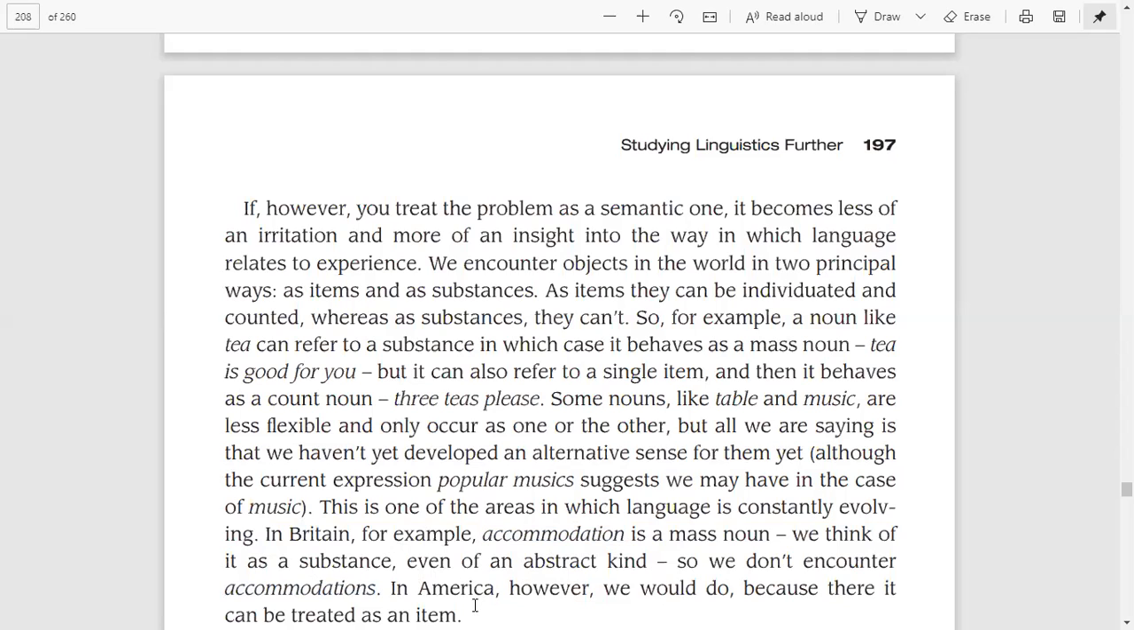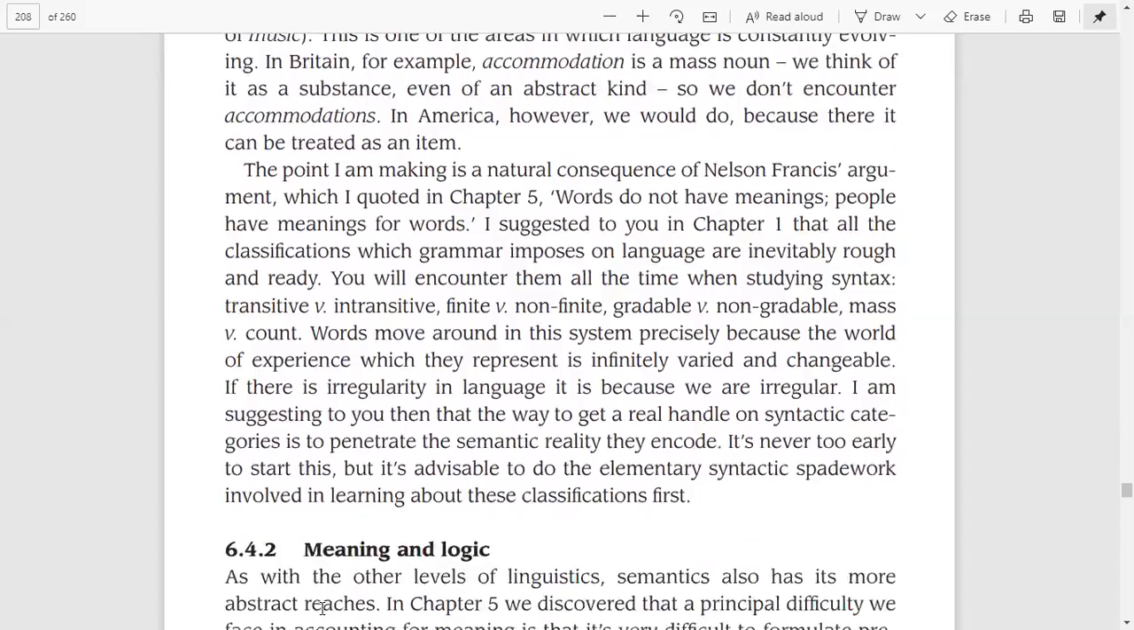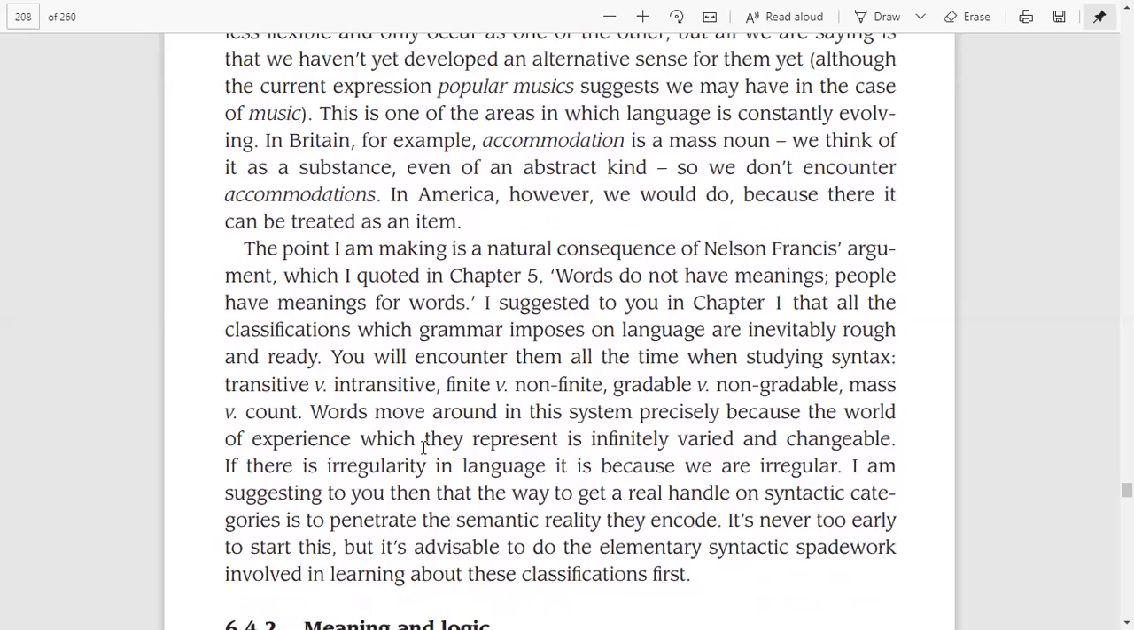In America, however, we would, because there it can be treated as an item. So in America, we will encounter the word accommodation in the plural as well, because there this word is treated as an item, not as a substance. So this shows that languages are changing, right? The point I'm making is a natural consequence of Nelson Francis's argument, which I quoted in chapter 5. Words do not have meaning.